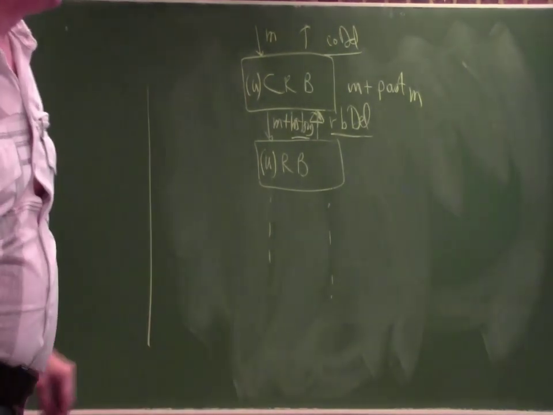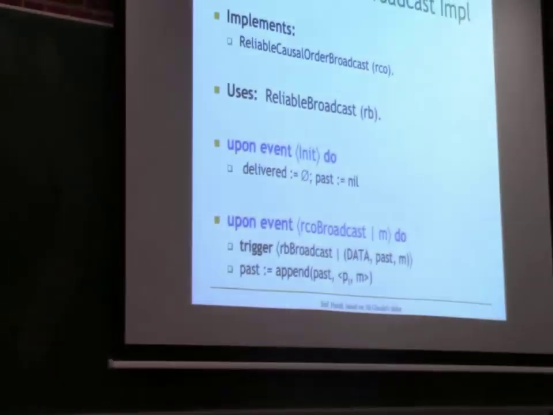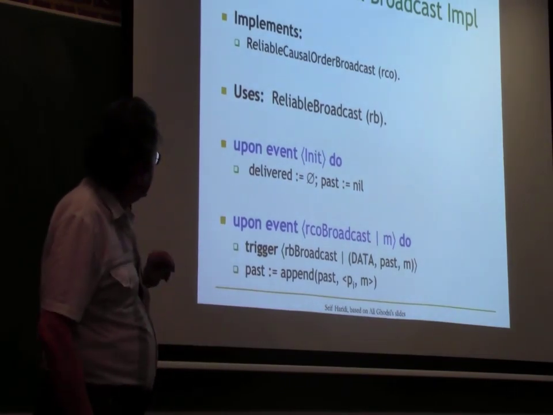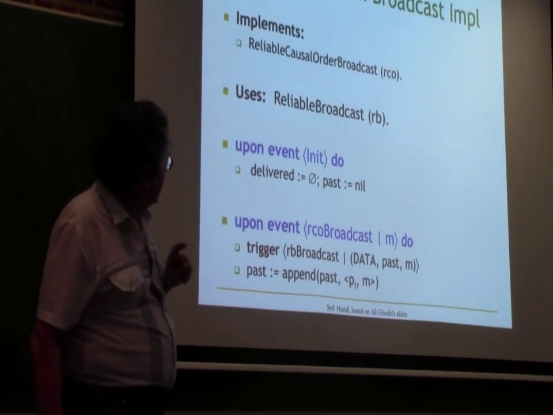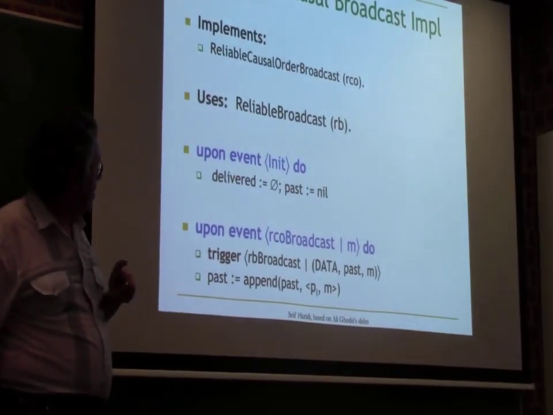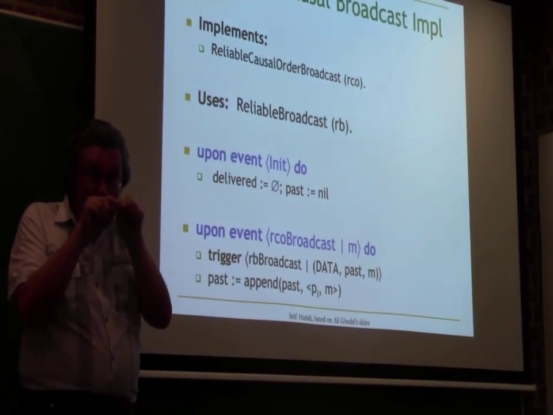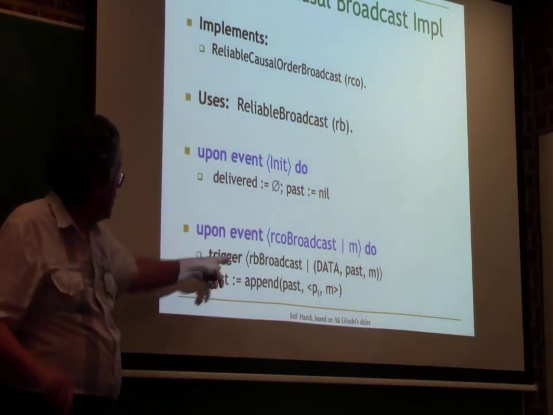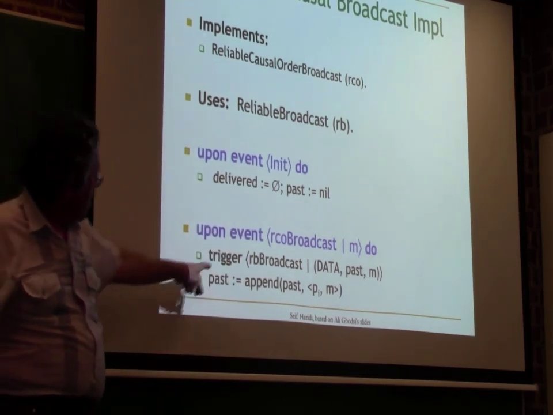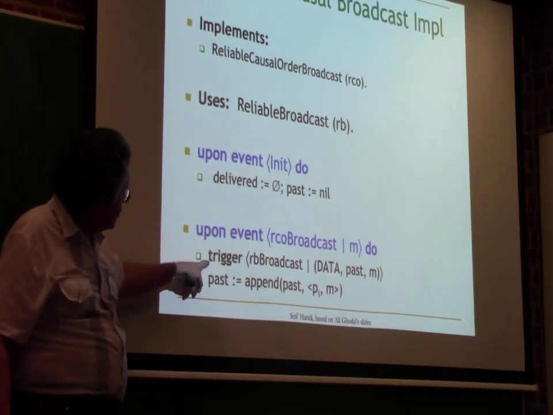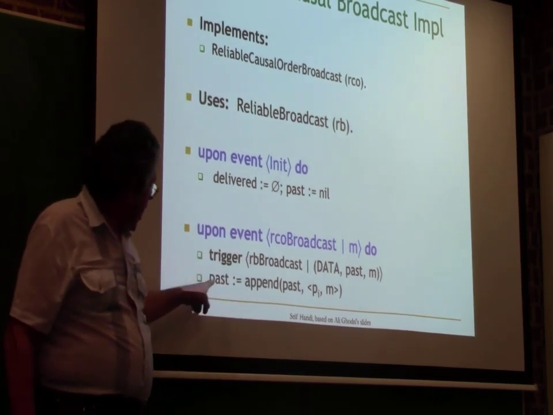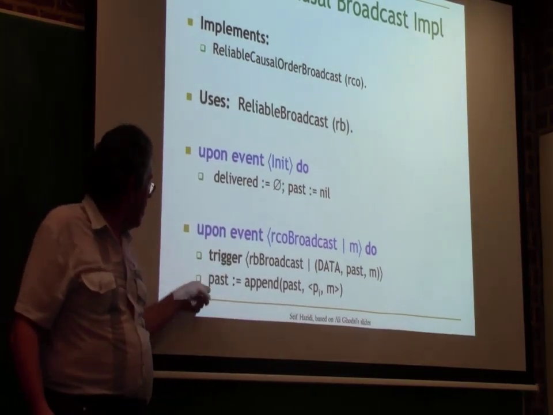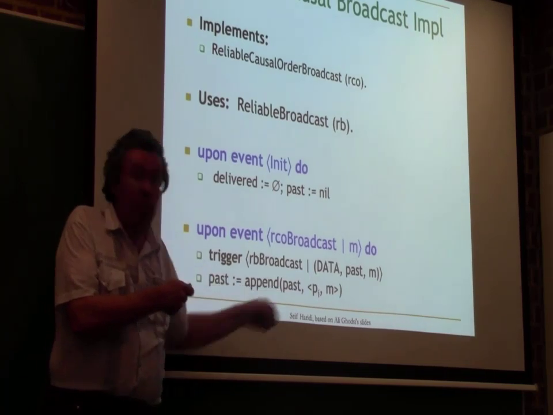Okay? So we can show the code here. The code is actually very simple. The algorithm uses reliable broadcast, and has its own delivered list. It has a set, a past variable. On each node, I keep track of all the messages that have been broadcast or delivered on that node. So that's the past of that node. And when I do an RCO broadcast, I just do an RB broadcast, and I add the message M to my local past, because now I have a new message and all the previous messages are before it.